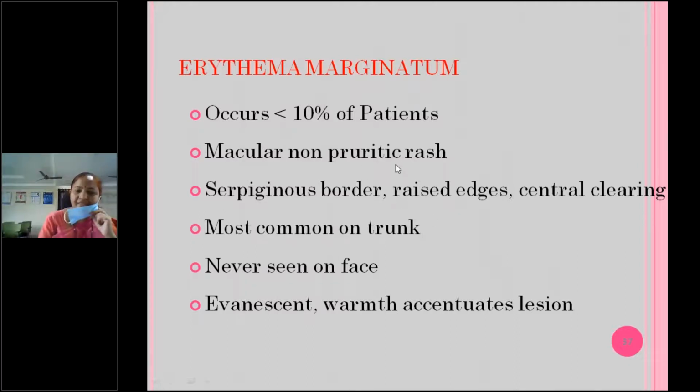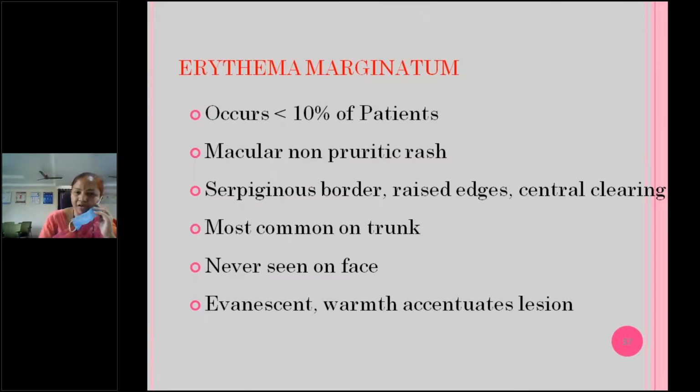There is no pruritus, no itching, and it is most commonly on the trunk. That's why it's called the Prince root area is involved, and it is never seen on the face. And if you want to show it to somebody else, you have to apply some warm cloth or a warm bath. After a warm bath, it may reappear. So it's a very transient rash, and occurs in less than 10%.